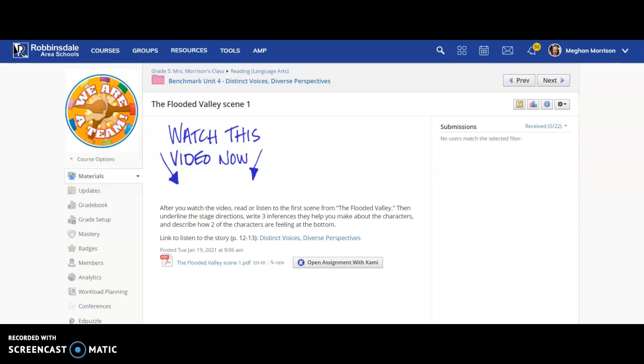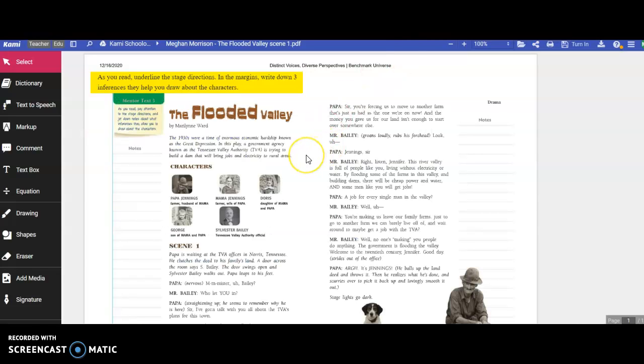All right, for this assignment and the next assignment, you are going to be reading 2 scenes from a play. Now, the last assignment was watching a video to give you some background on the Great Depression, because that's when this took place, or when it was set. It happened about 100 years ago. A lot of people didn't have a lot of money, so this play is about some farmers who lived in an area that was going to be affected by the building of a dam.